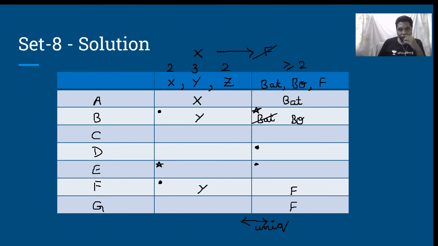Okay. Y bowling, Y fielding is done. Y batting is what is left out yet.